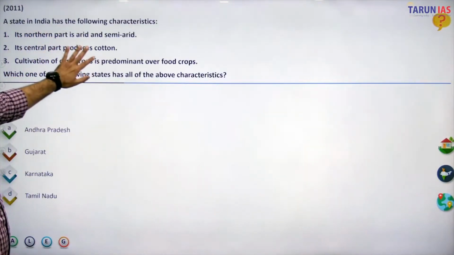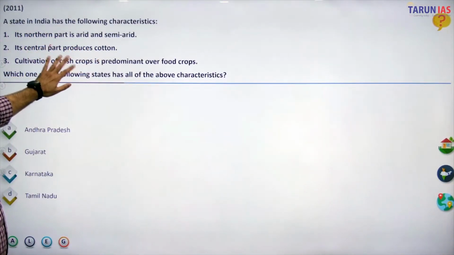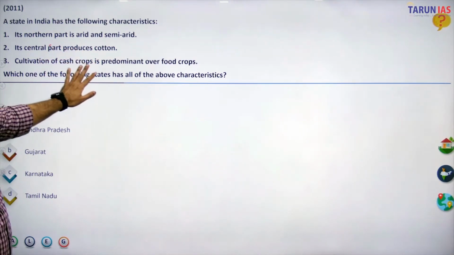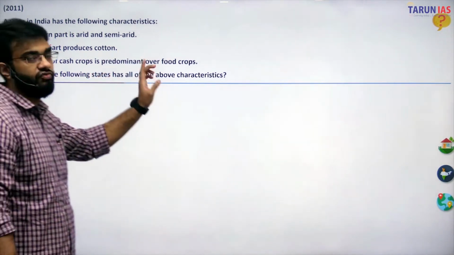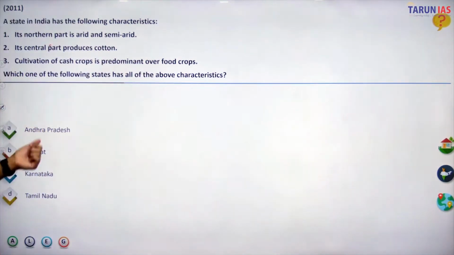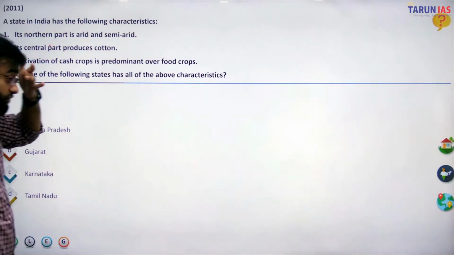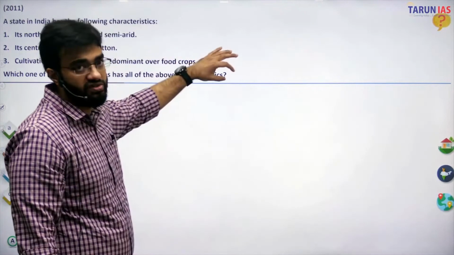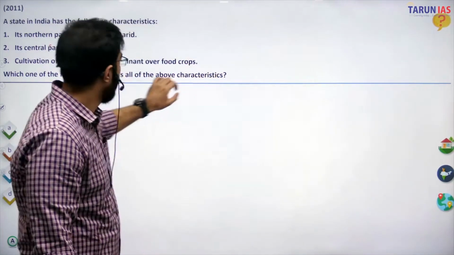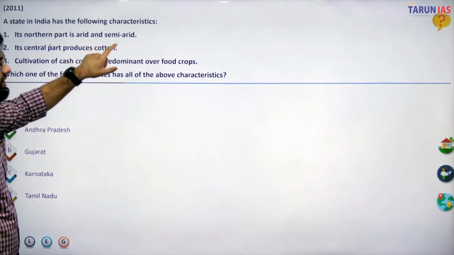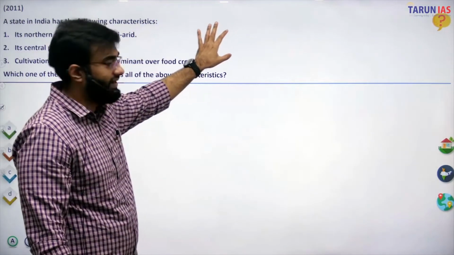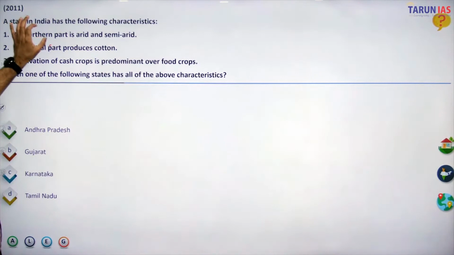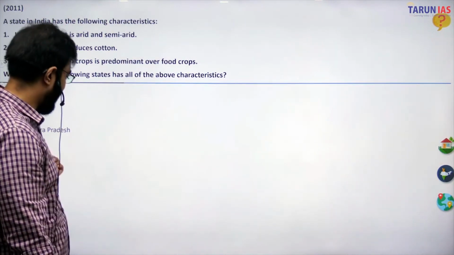Then, a state in India has the following characteristics. Northern part is arid and semi-arid. Central part produces cotton. Cultivation of cash crops is predominant over food crops. So the answer for that, obviously, the northern part, if you have to link this with the climatic phenomena. Normally the arid parts are towards the northwest, that is Rajasthan and Gujarat, and the northern part of Gujarat is normally the Rann of Kutch, the salty desert. Basically we have more or less indirectly come to the correct option.